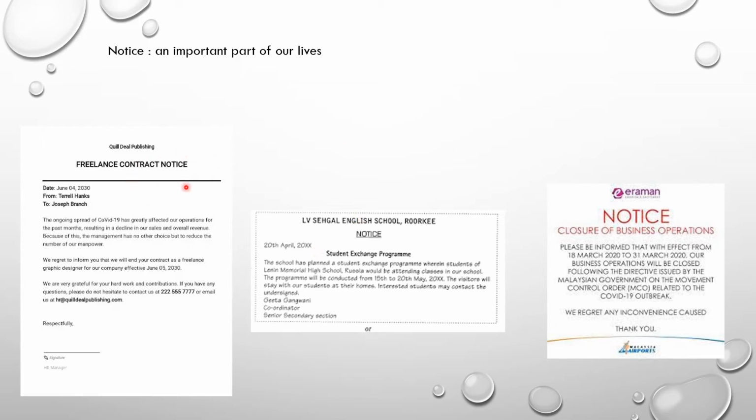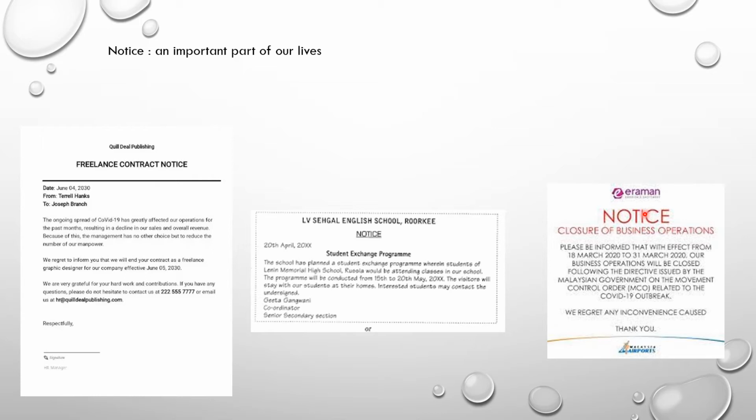So here I have just put 3 notices to give you a brief idea as to what a notice is. These are the 3 images of notices, and notices generally we put on the notice board. I am sure that everyone must know what a notice board is.